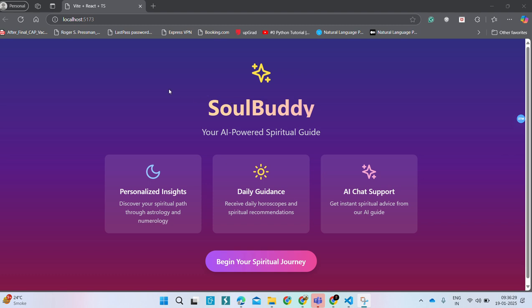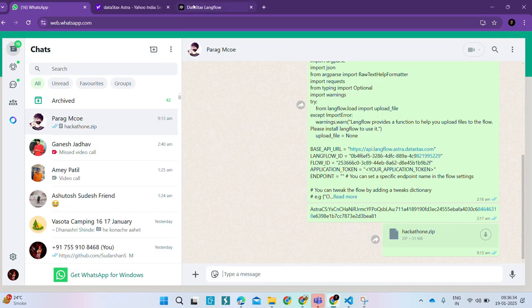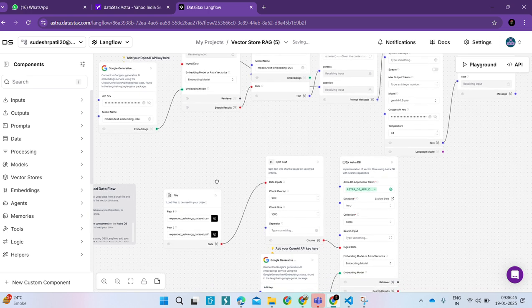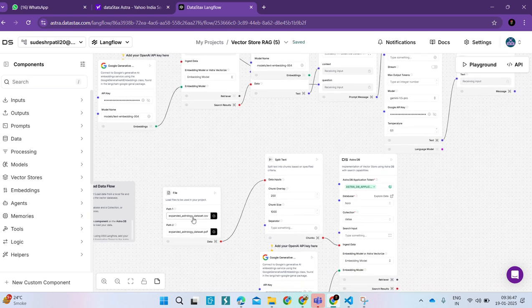First I created a data flow, a Langflow, where I have taken the generative AI API. In this project, we have taken two databases, a sample database which consists of astrology information.